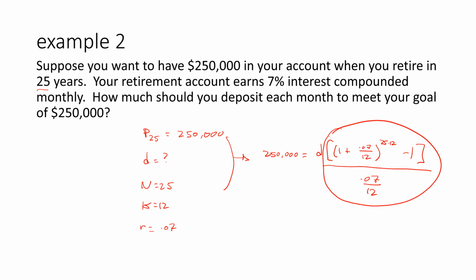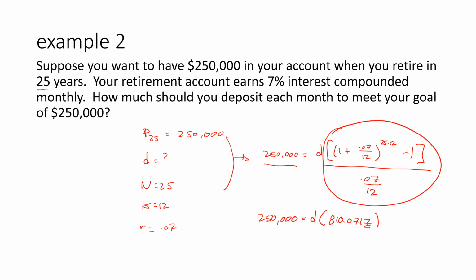Just ran it all through my calculator. I wanted to know what we're multiplying D by that's supposed to get us $250,000. And so what I ended up with, 250,000 is equal to D times 810.0717. I think I rounded that number right there.